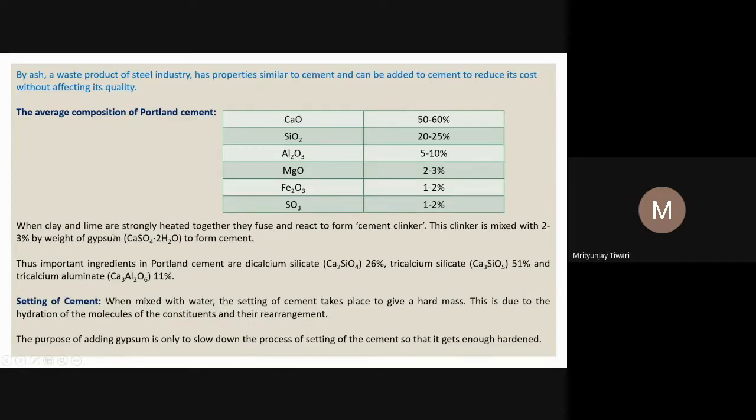When clay and lime are strongly heated together, they fuse. Clay contains what? Silica, alumina, and the iron and magnesium oxides. When heated, they fuse and react to form cement clinker, and the cement clinker is mixed with 2 to 3% by weight of gypsum to form cement.